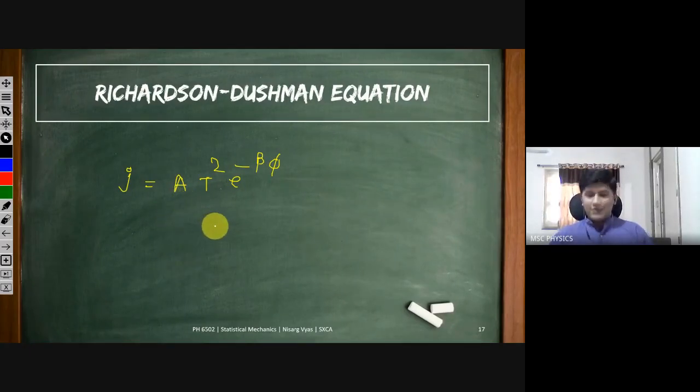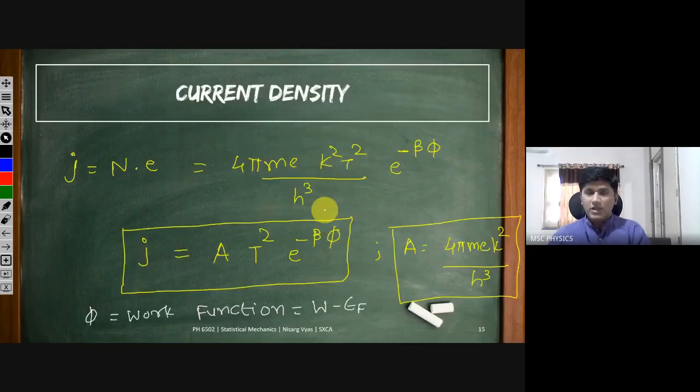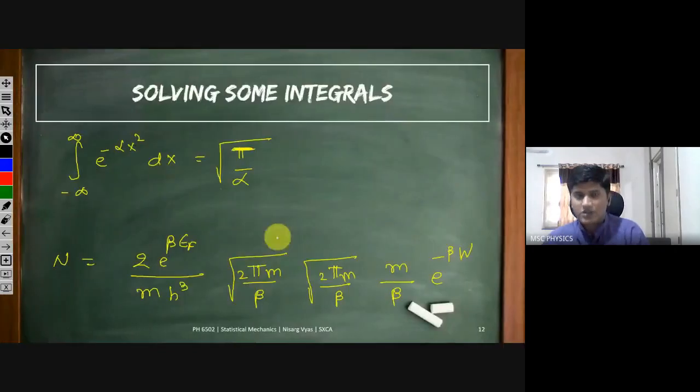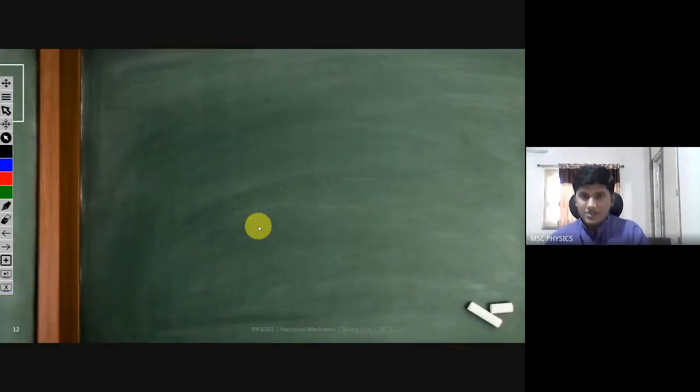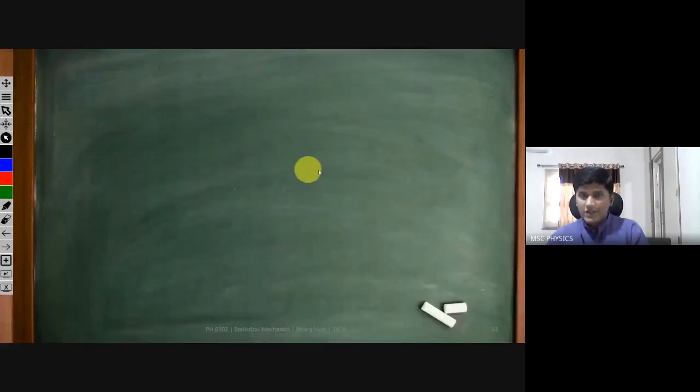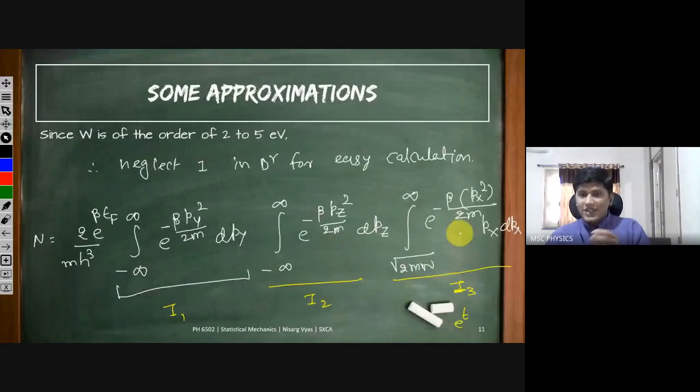And the beauty is, if you try to calculate the same equation using proper quantum mechanics. We have used some quantum mechanics. We assumed that the electrons follow the Fermi-Dirac distribution. But if you try to derive this using proper quantum mechanics, what we took was some approximation.